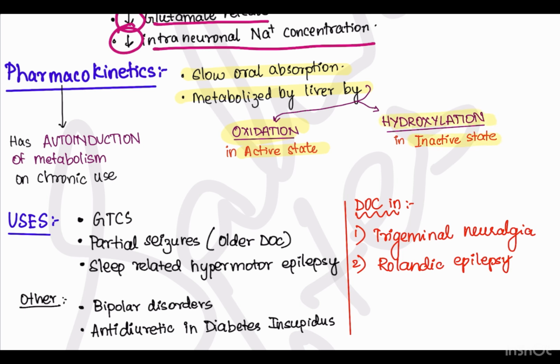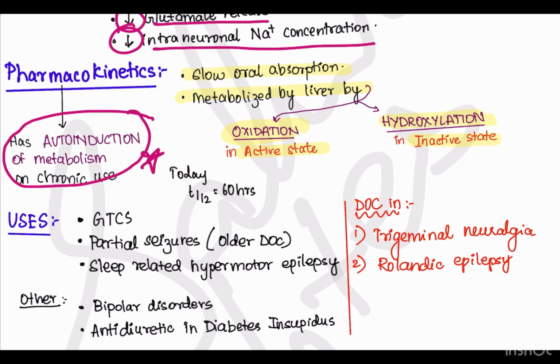Next, we have to note a very important point. It has the property of autoinduction of metabolism on being used chronically. For example, if today I administer this drug to a patient, the half-life of its metabolism will be 60 hours, whereas on taking the drug chronically, the half-life will reduce to 10 hours. So, in time, we have to increase the dose of this drug because of autoinduction of metabolism.